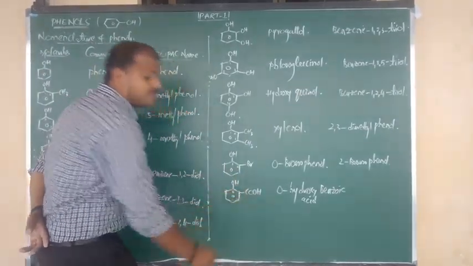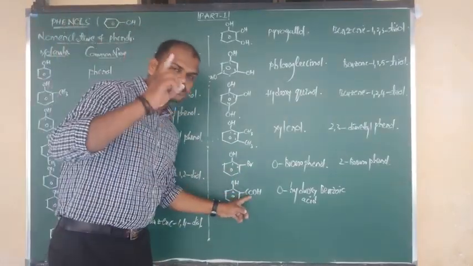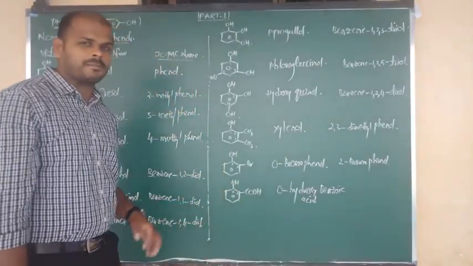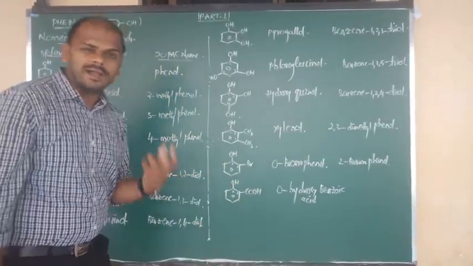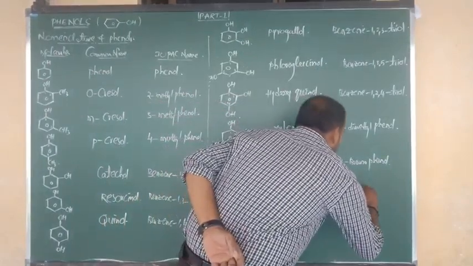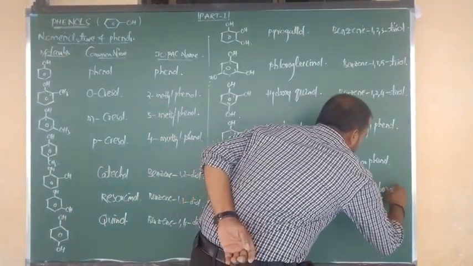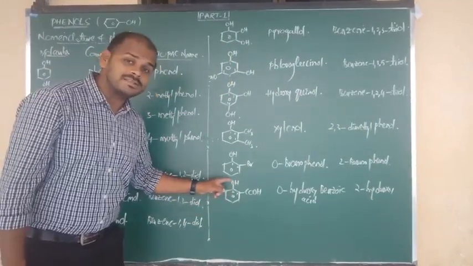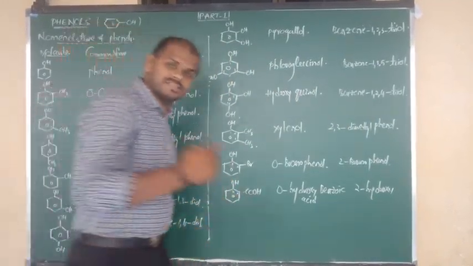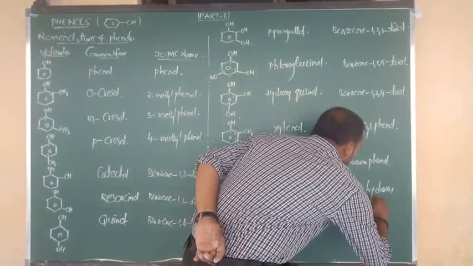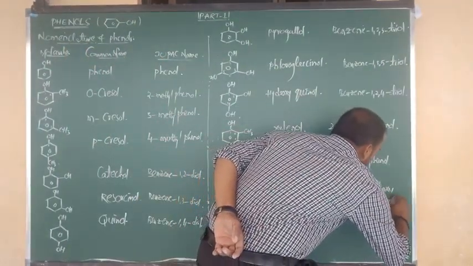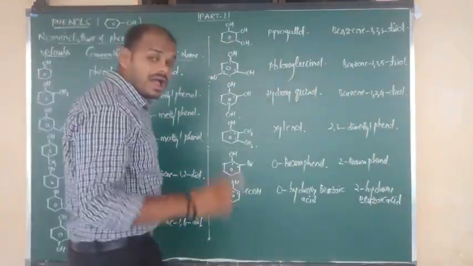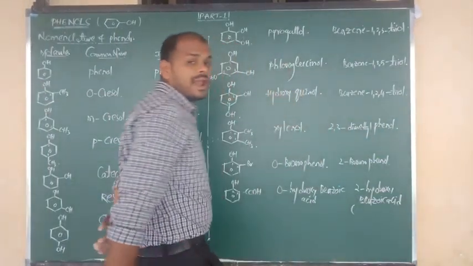Now it becomes second place, because COOH is the main priority functional group. So here we have to say 1, and here we have to say 2. The second place is connected to what? Hydroxy. So we have to say 2-hydroxy. Second place connected to OH: 2-hydroxy benzoic acid. This is your IUPAC name.